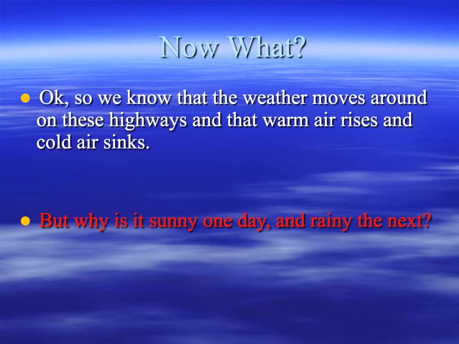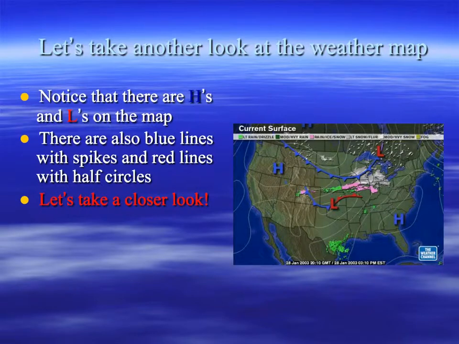Okay, so by now we've learned that weather moves around on these global highways, that warm air rises and cold air sinks. But why is it sunny one day and rainy the next? We need to learn about something called high pressure and low pressure. Let's take another look at the weather map.